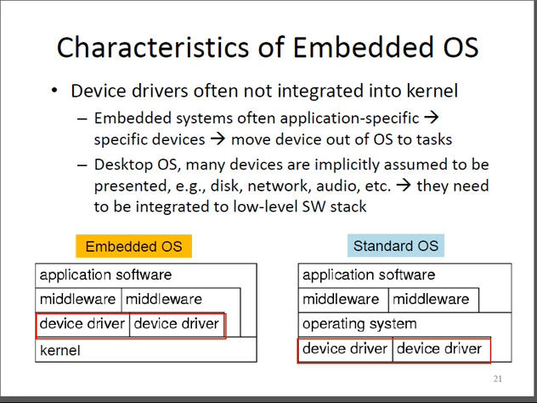Now let us see this particular figure with respect to the characteristics of the operating systems. When we see the characteristics of the embedded operating system, as stated, the device drivers are often not integrated into kernels.